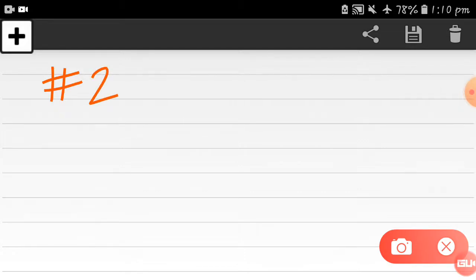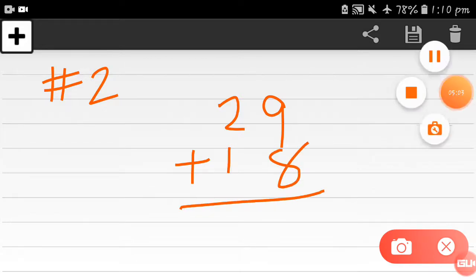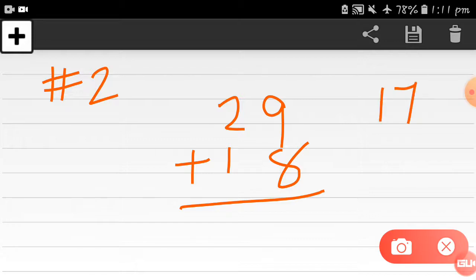Okay, see this. Here is 29, and don't forget to put this plus sign here, because this plus sign shows that you are adding the numbers. And here I am putting 8. So now here you have to add the numbers. Students, just start adding with the ones column. See, here 9 plus 8 is at the ones column. So how much is it? 9 plus 8 is equal to 17.